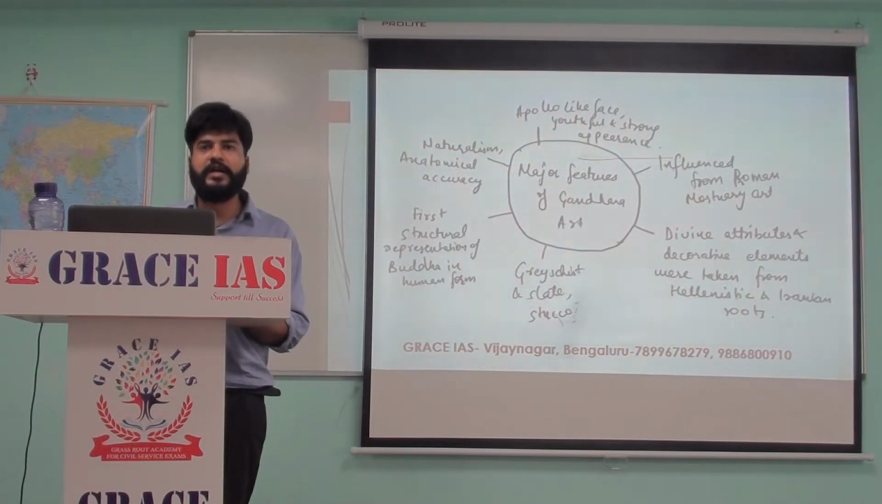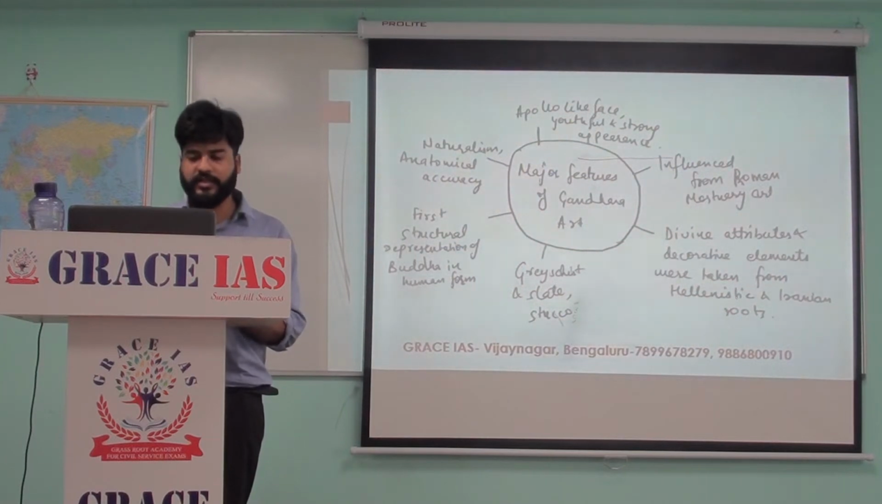Mortuary art are arts such as tombs. These are present in Rome, and Gandhara art is heavily influenced by this Roman mortuary art. The third point is that the divine attributes and the decorative elements present in Gandhara art are taken largely from Hellenistic and Iranian roots. Then the material used in making Gandhara art is grey schist, slate and stucco.